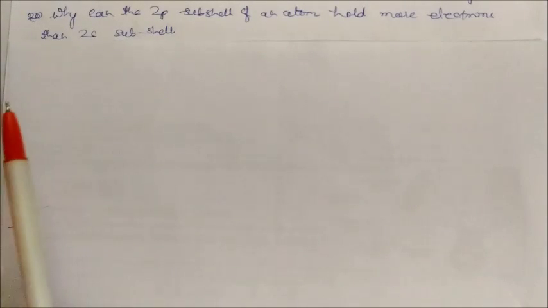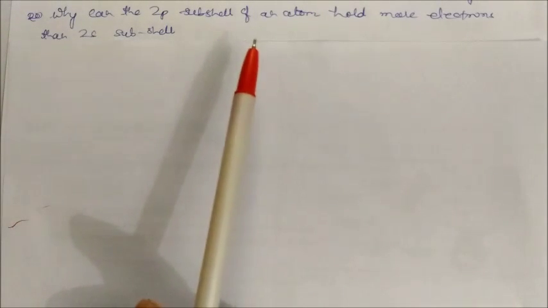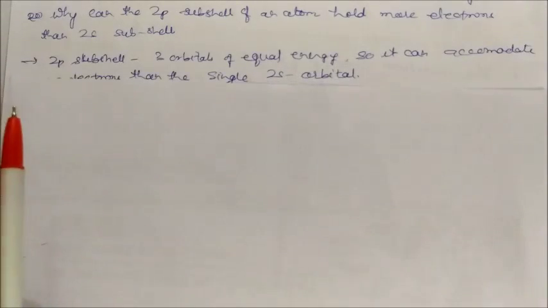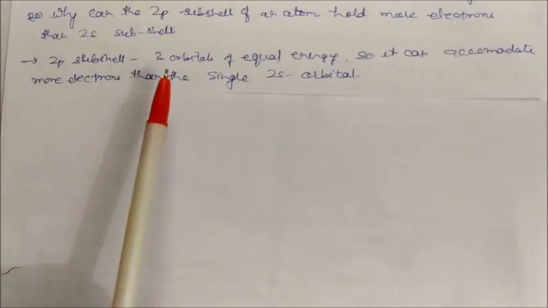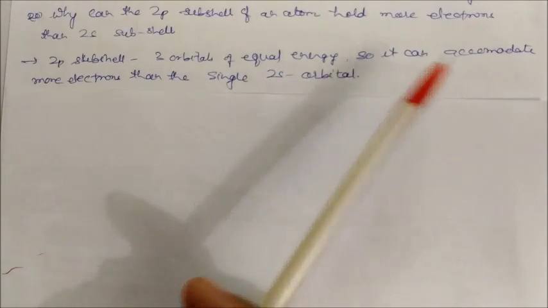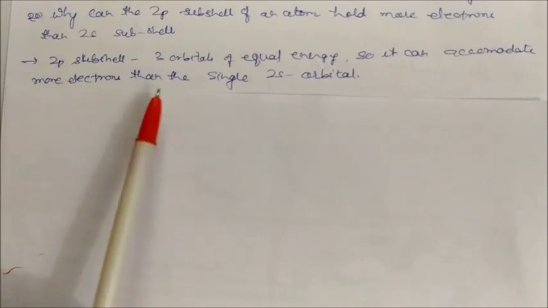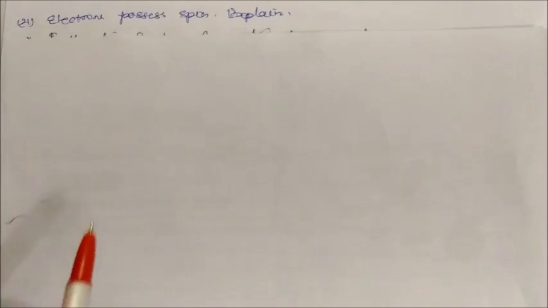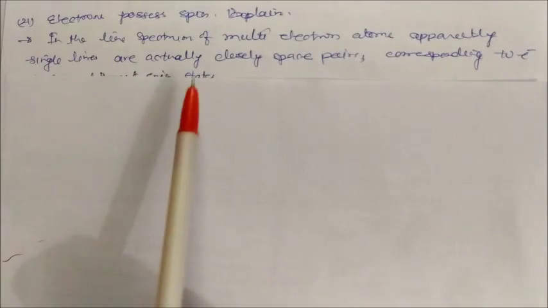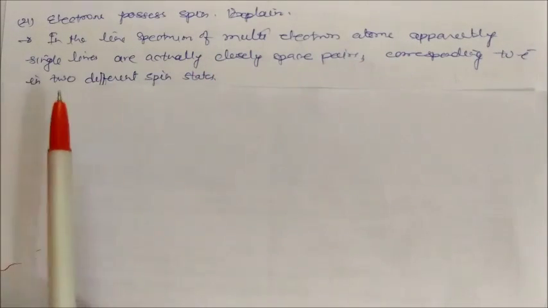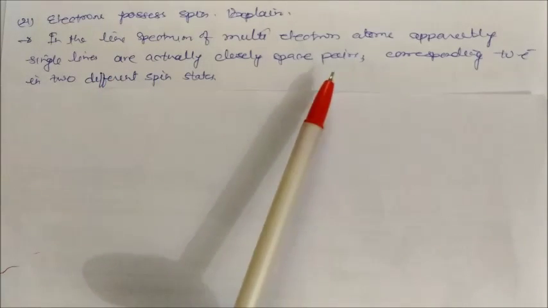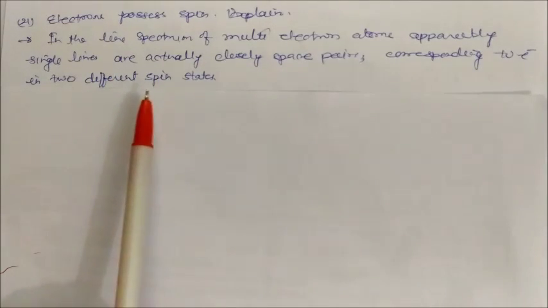Why can the 2p subshell of an atom hold more electrons than the 2s subshell? Because in the 2p subshell there are 3 orbitals of equal energy, so it can accommodate more electrons than the single 2s orbital. Electrons possess spin. Explain. In the line spectrum of multi-electron atoms, apparently there are single lines, but actually they are closely spaced pairs corresponding to electrons in 2 different spin states.